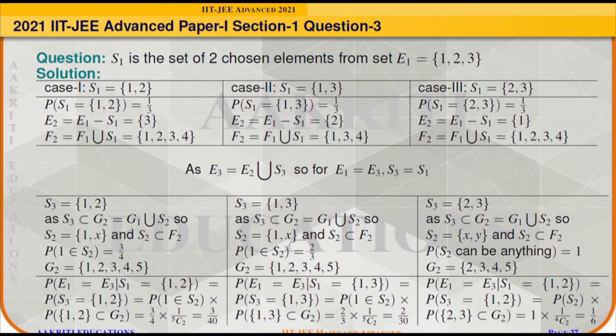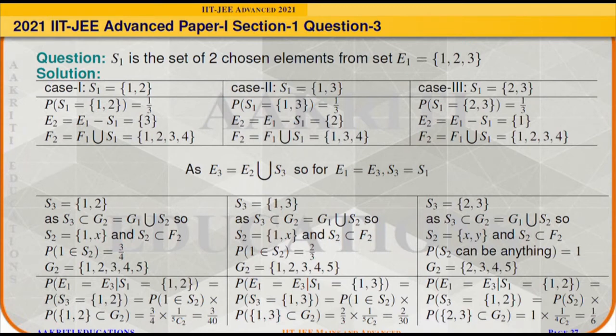Similarly in case 2, the probability that 1 belongs to set S2 will be equal to 2 by 3, because in that case F2 has elements 1, 3 and 4, and other than 1, S2 can have only two possibilities, either 3 or 4. And in case 3, S2 can be anything, so that probability will be equal to 1. So in case 1, we will obtain G2 as 1, 2, 3, 4 and 5. Similarly in case 2, but in case 3, G2 will have only 2, 3, 4 and 5.